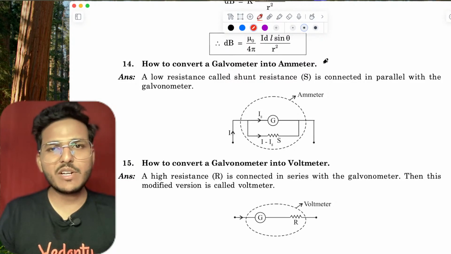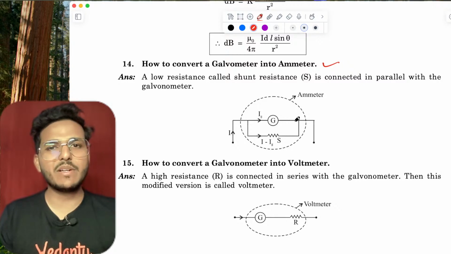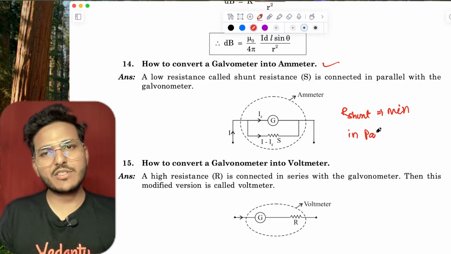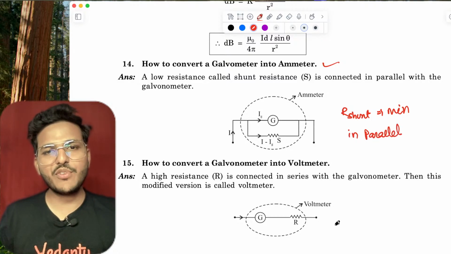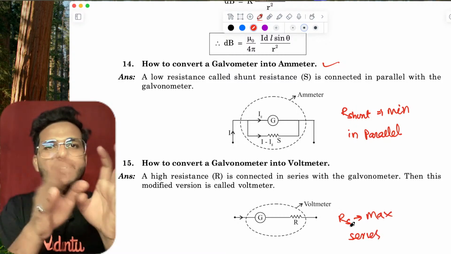See, how do you convert a galvanometer into an ammeter? To convert a galvanometer into an ammeter, use a shunt resistance, R shunt, with minimum value in parallel combination. If you use a resistance with maximum value in series combination, then it behaves like a voltmeter.